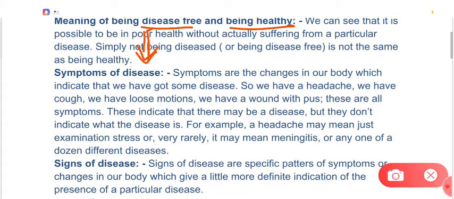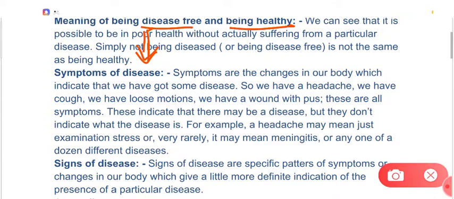If the person is depressed, or under stress, however the person doesn't have any disease, in that situation he might not be said to be healthy, right?